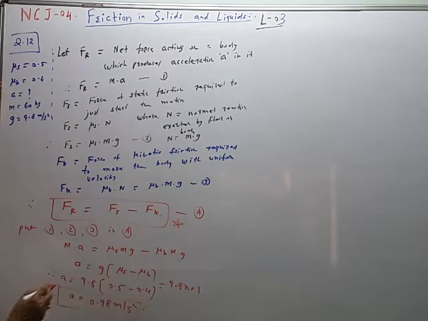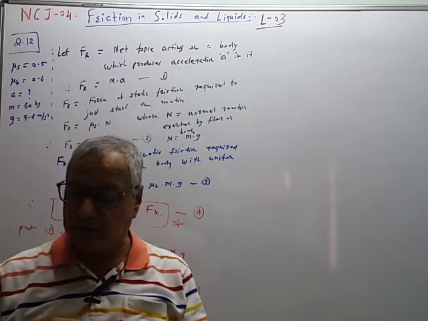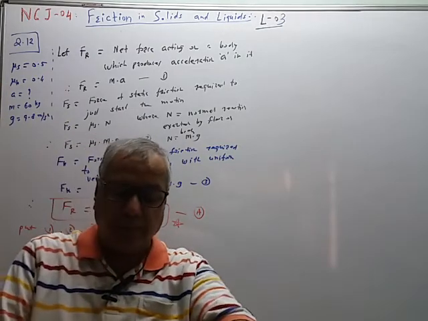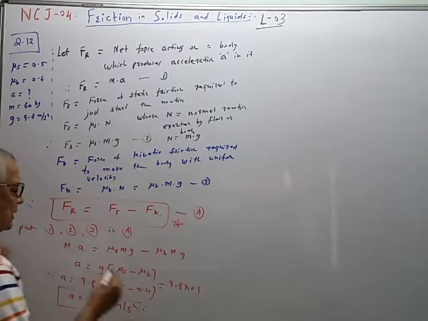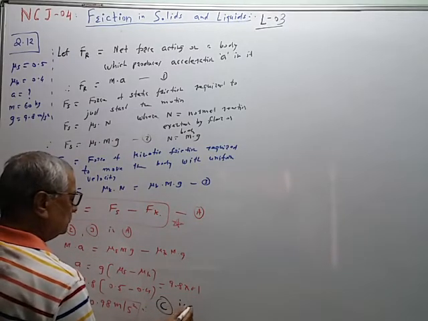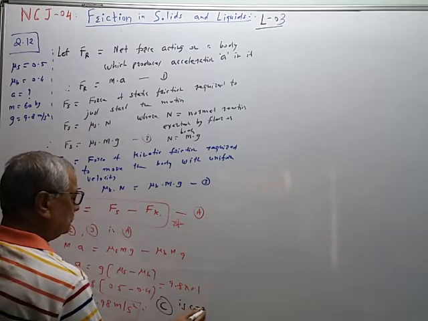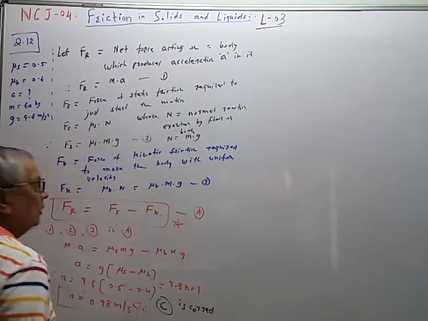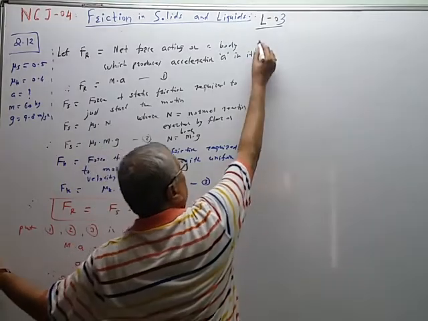And therefore 0.98 means correct answer is C. Therefore C is correct.